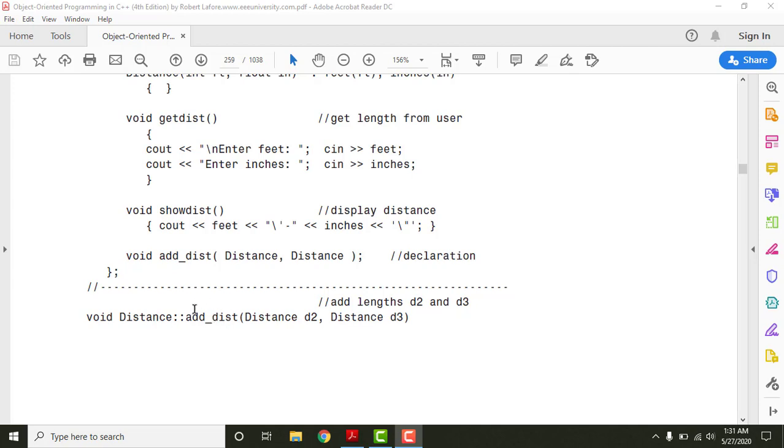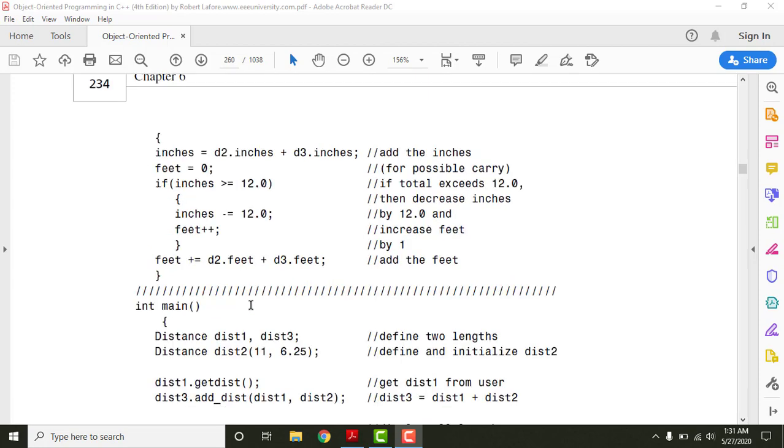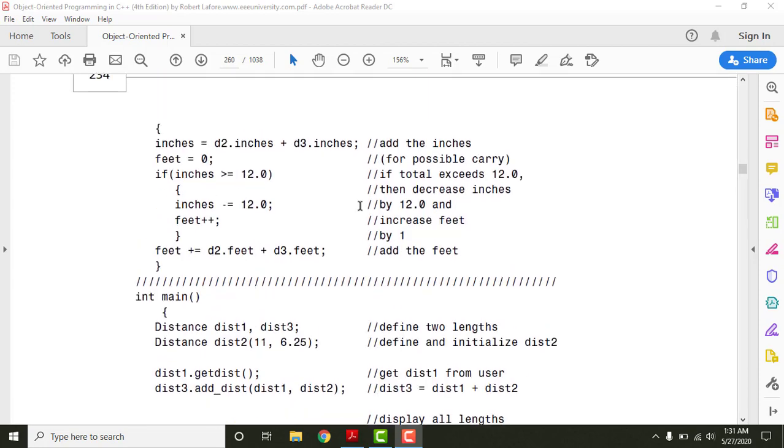That simply means this function belongs to this class, and then we'll give the argument to it. In the function definition, I think I have already explained this in earlier examples of chapter 4, maybe of distance. It basically adds the inches together and then converts them into feet, and then feet will be incremented, and finally we find the 8 feet. So the definition of this function should be very clear to you, so you can understand it by yourself, right?